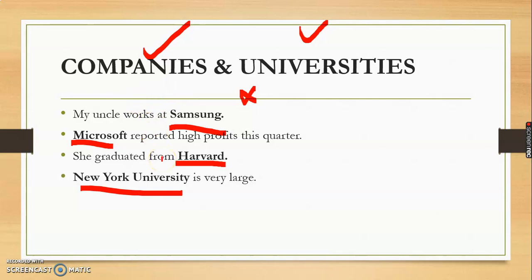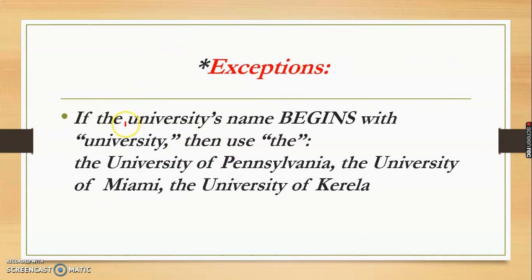But again, there are some exceptions. If the university's name begins with University, remember, if the name of the university starts with University, like the University of Kerala, here the is used. So if it is starting with University, then the is used, right? The University of Pennsylvania.